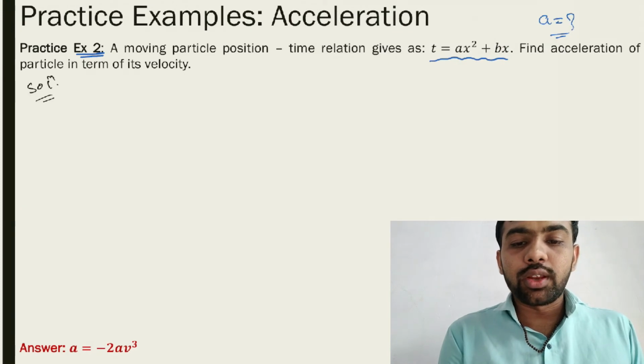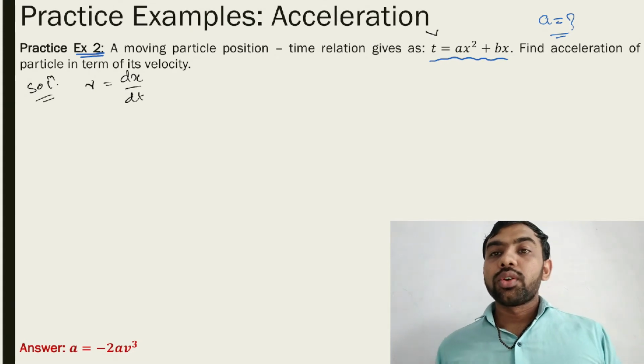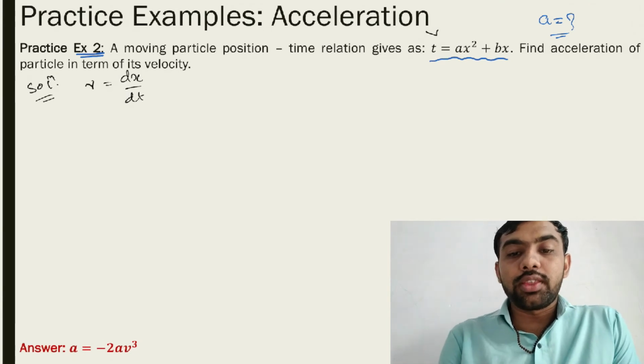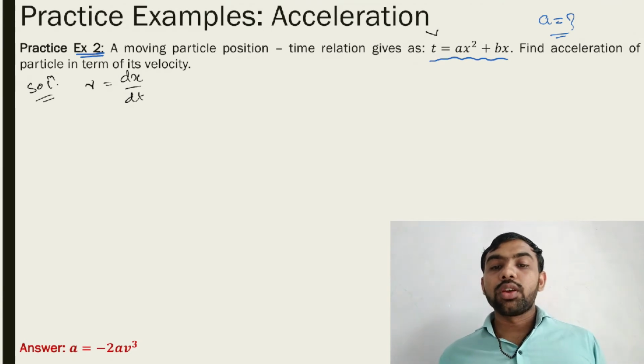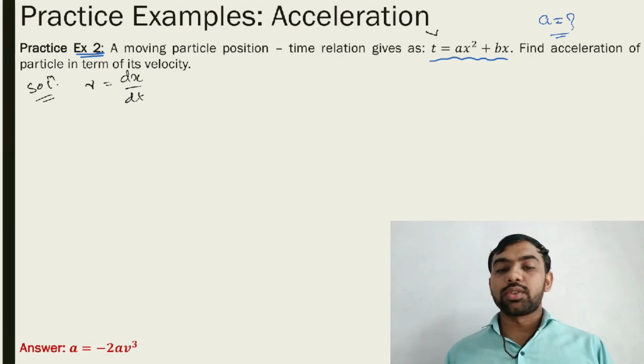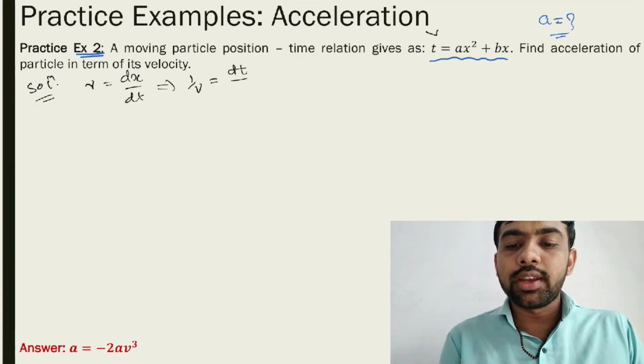Solution. What is velocity? Velocity is given as dx by dt. Here the function is of t. Which function is given to you? t. So we are not able to find this, because in this equation we want a function of x, but here a function of t is given. So take 1 upon v. So what is 1 upon v? 1 upon v is equal to dt by dx.